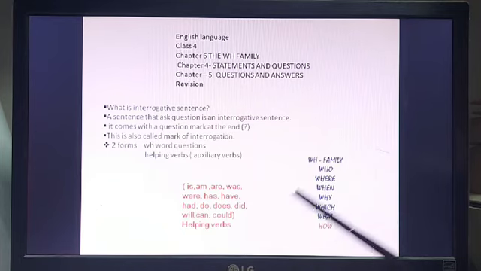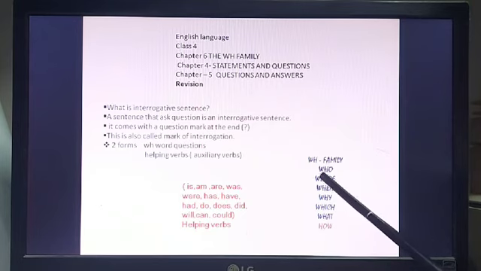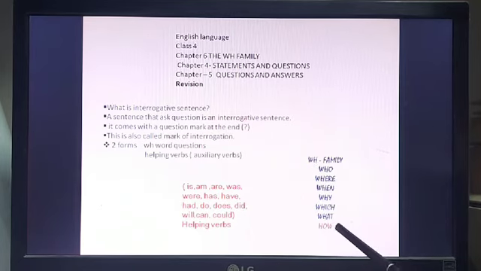Helping verbs. Now WH family, that is WH word family, that is who, where, when, why, which, what and how. How is a special one because it doesn't follow the WH pattern, but it has the letters W and H, like W at the end and H in the front.